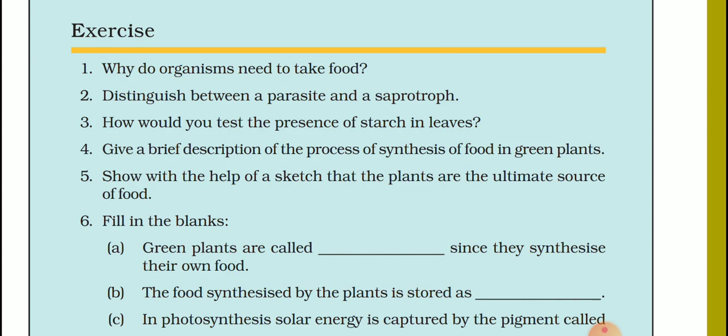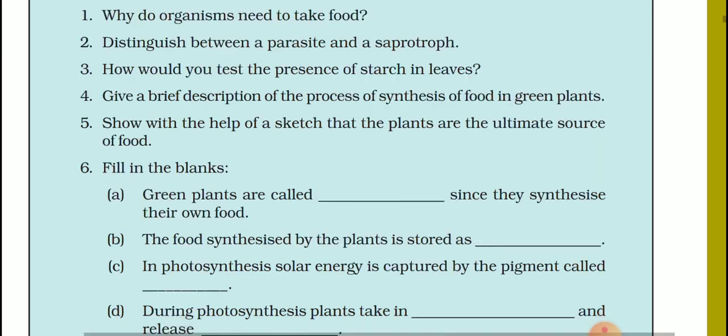Then green plants are eaten by some organisms, called herbivores. Then herbivores are eaten by some other animals, which we call carnivores. And after dying, these plants, herbivores and carnivores are decomposed by decomposers. Hence the process goes on. It means that plants are the ultimate source of food.